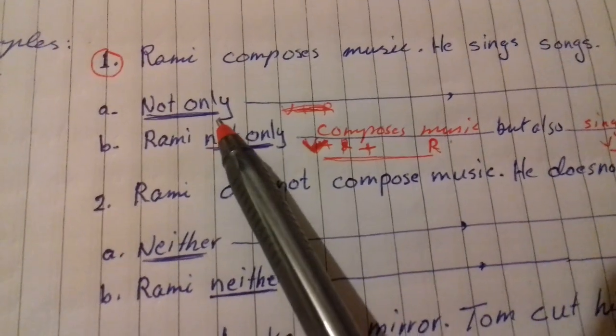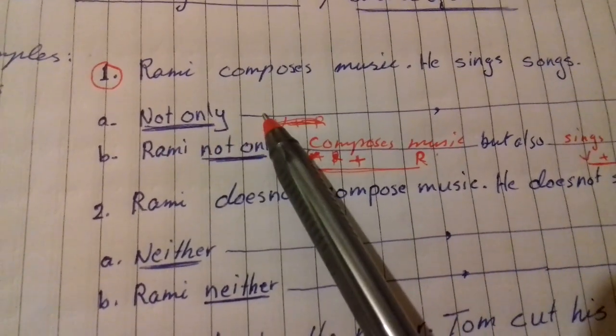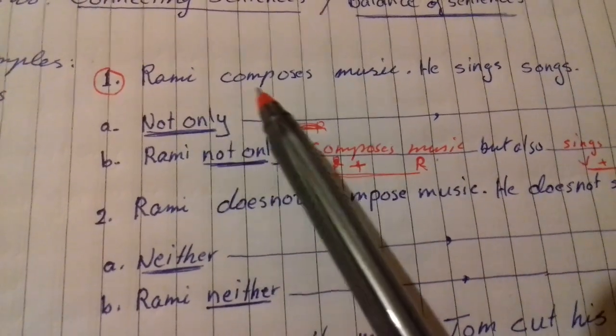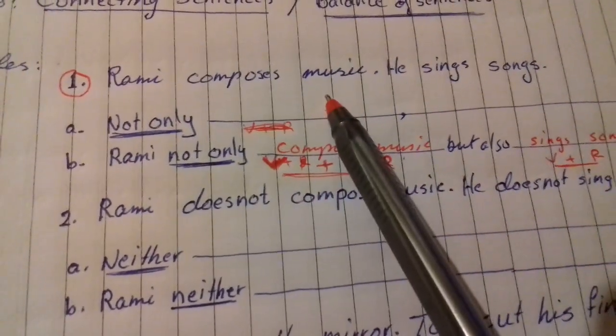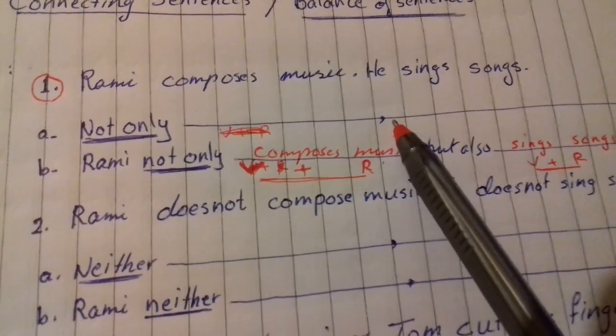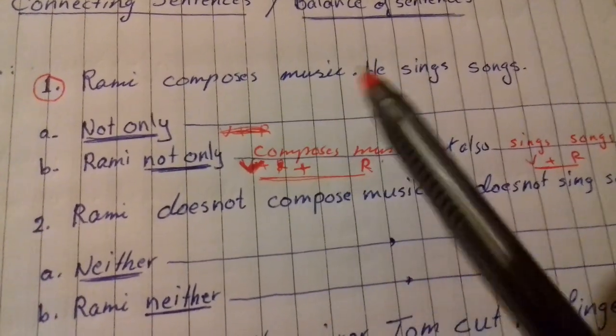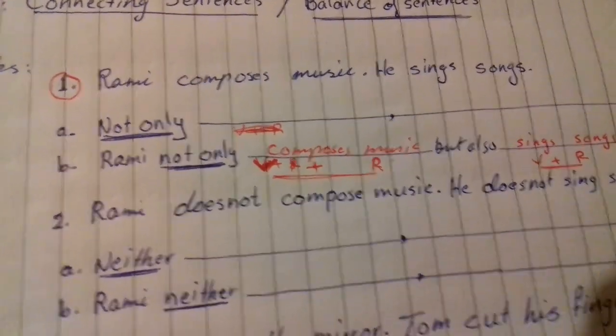So number one, not only does Rami compose music, but also he sings songs. So here the connection is that of sentences.